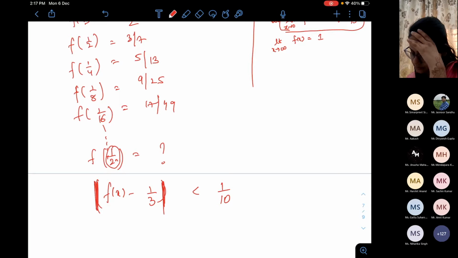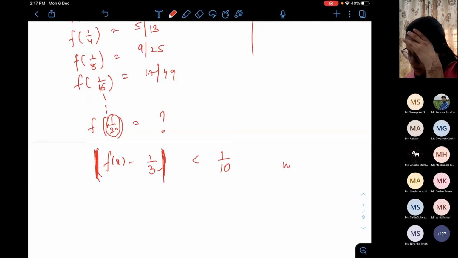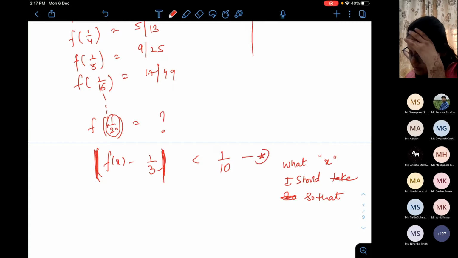Ma'am, what is the question? I am saying, can you tell me what x I should take, 0.00001, so that the star inequality will hold.